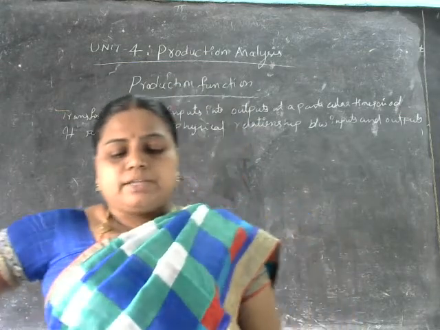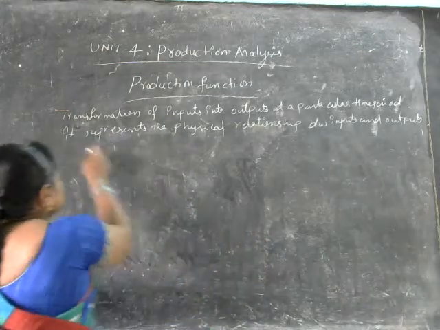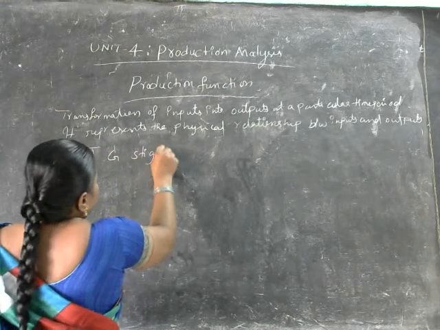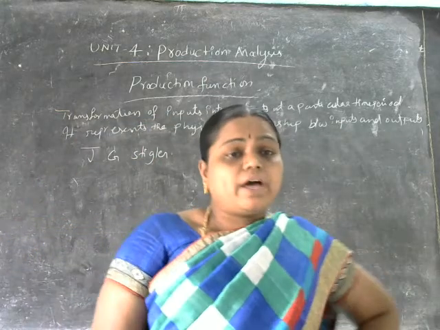So here, in the words of J.G. Stigler, he is one of the economists.